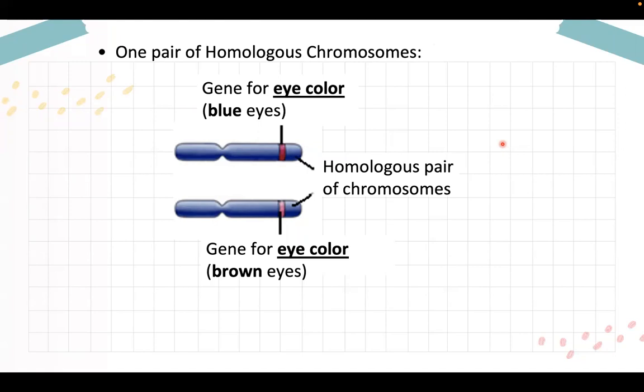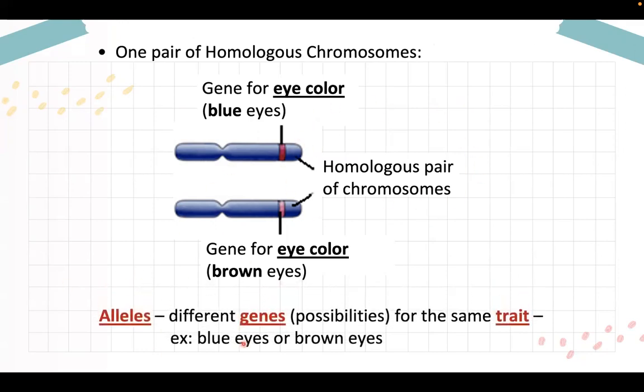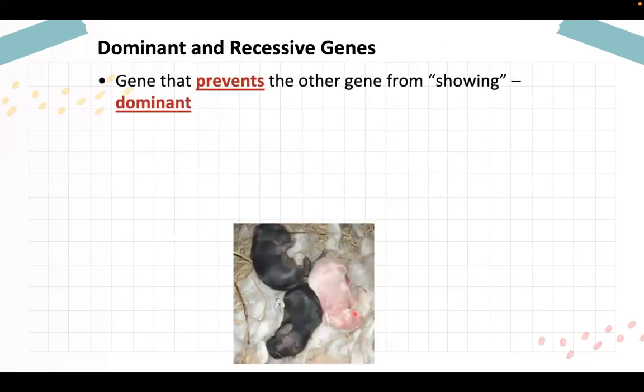Next, one pair of homologous chromosomes: the gene for the eye color, brown, and then the blue. And it comes in homologous pairs of your chromosomes. Alleles, nabanggit na natin si alleles. It is the different genes or possibilities for the same trait. It can be blue eyes or brown eyes. Either you inherit the blue eyes coming from your father or the brown eyes coming from your mother or vice versa. The dominant and recessive genes.